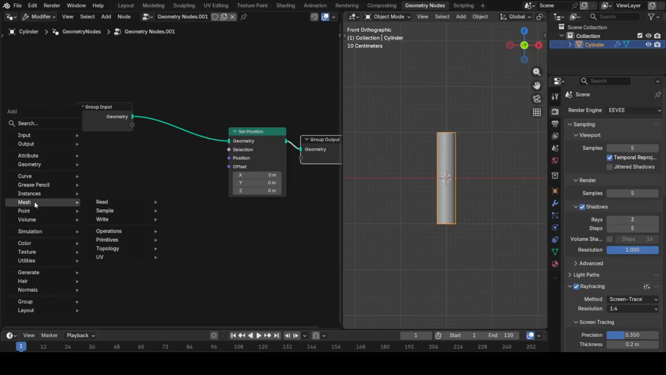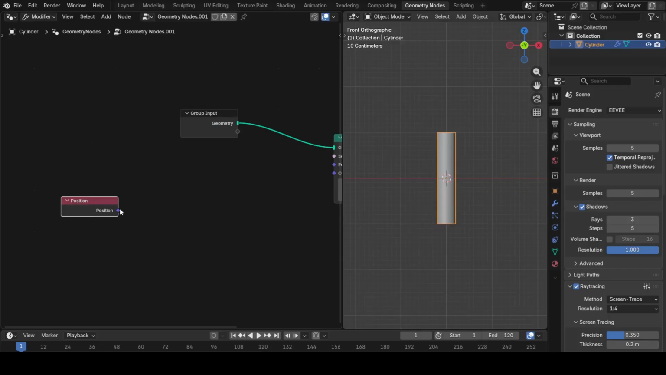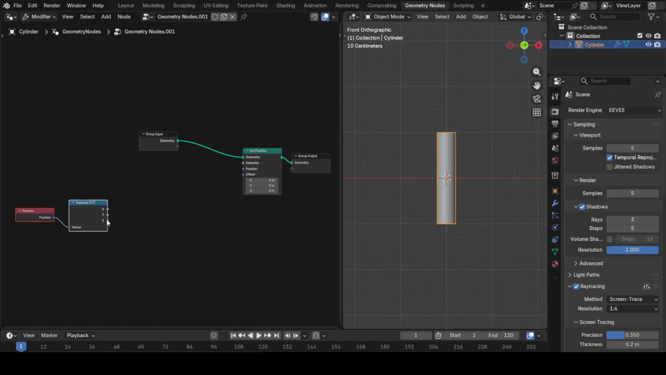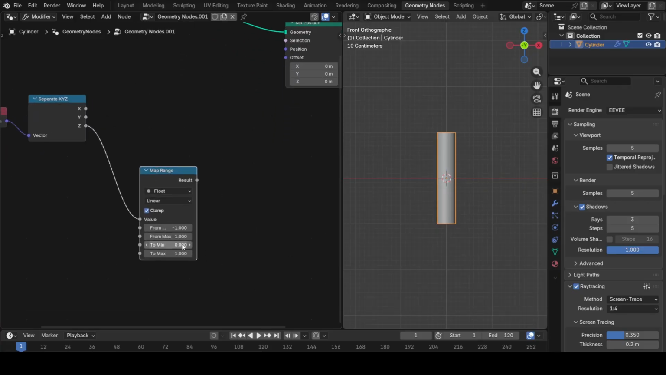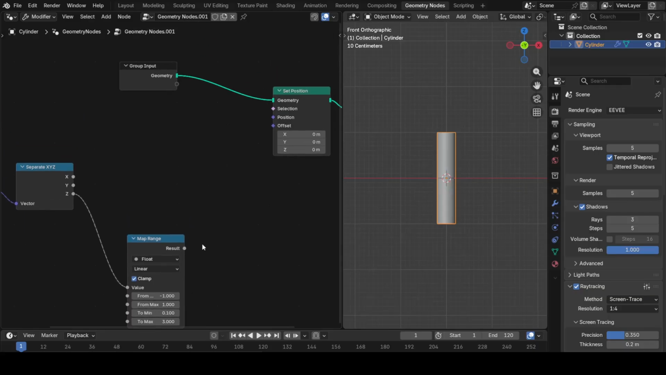Then I'll add the position node and connect it to separate XYZ node. I'll pull out the Z output and connect it to map range. Over here, we will use -1 to 1 range for from parameters and 0.1 to 3 range for to parameters. This basically means if we change the value from -1 to 1, the output will change from 0.1 to 3.